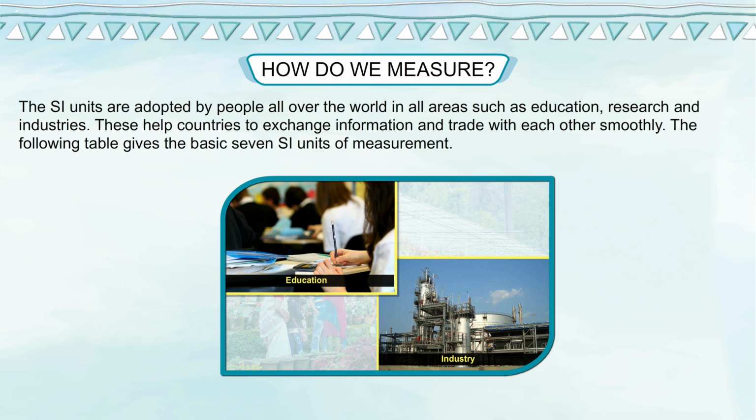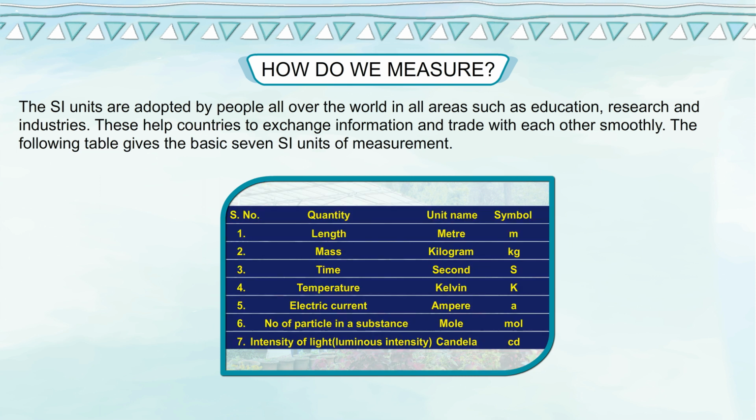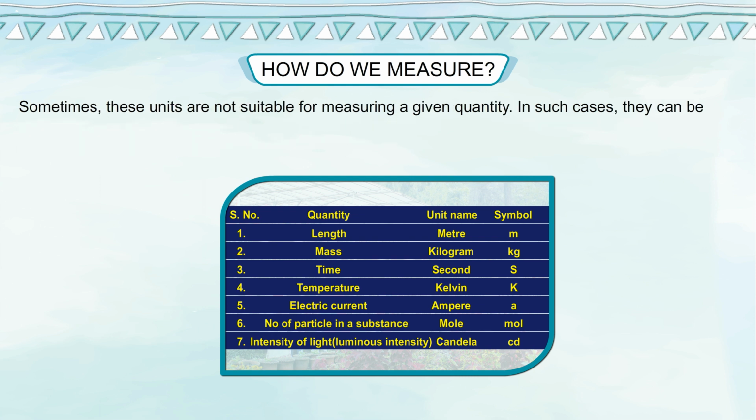The following table gives the basic 7 SI units of measurement. Quantity, unit name, symbol. Length, meter, m. Mass, kilogram, kg. Time, second, s. Temperature, Kelvin, K. Electric current, ampere, A. Number of particles in a substance, mole, mol. Intensity of light, luminous intensity, candela, cd.